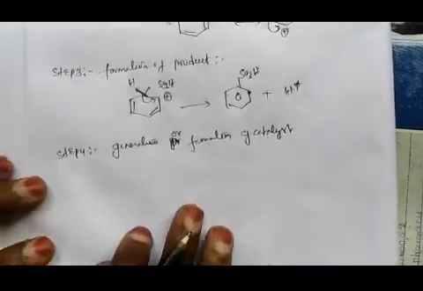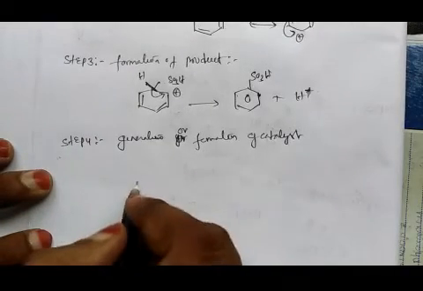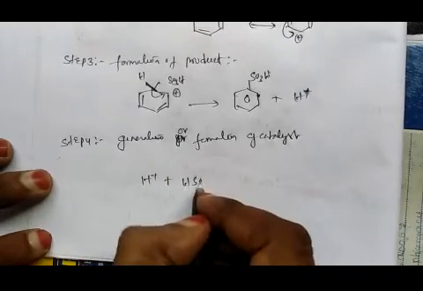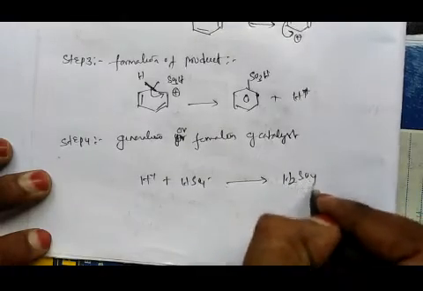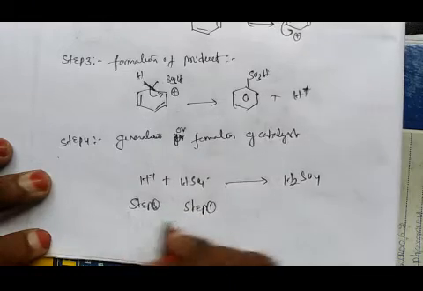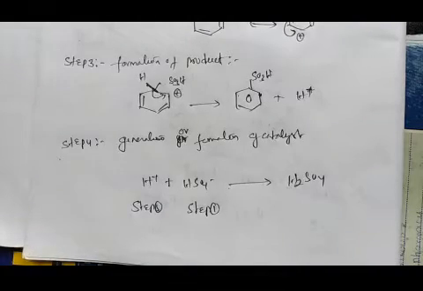You will get H plus and HSO4 minus, and we will get H2SO4. This H plus is from step 3, and this HSO4 minus is from step 1. The H plus ion obtained in step 3 will interact with the HSO4 minus obtained in step 1, and H2SO4 will be regenerated. This is the sulfonation electrophilic aromatic substitution reaction of benzene. Once again I am explaining.